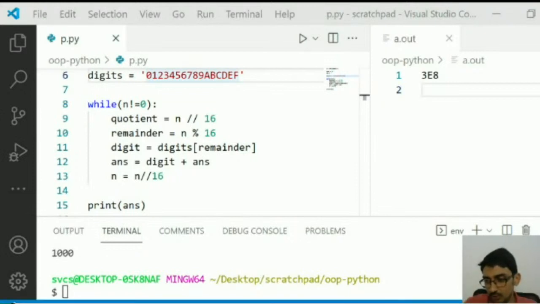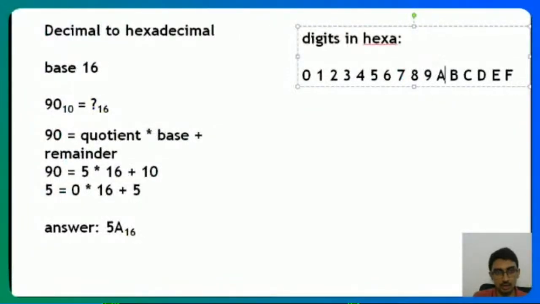The person who asked me, did you get the answer over here? Somebody asked me this question. So did you understand this? Do you want me to repeat? Please let me know. Okay, I'm just waiting. Person who asked me this, do let me know if you understood it or not. Right. Others, did you understand? Do you have any doubts in this one? Does anybody else have doubt? Okay, you got it. Super. Thank you. Others, if you have doubts, let me know. Otherwise, we are done with this one.